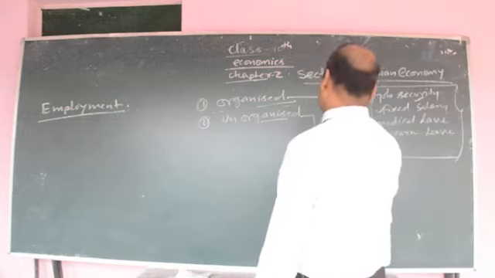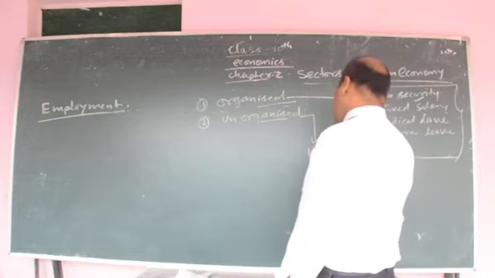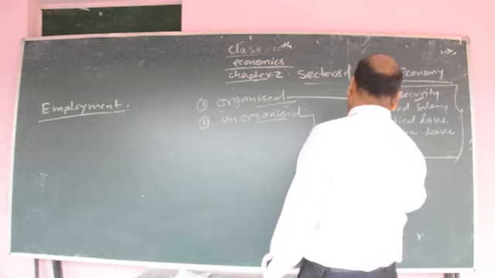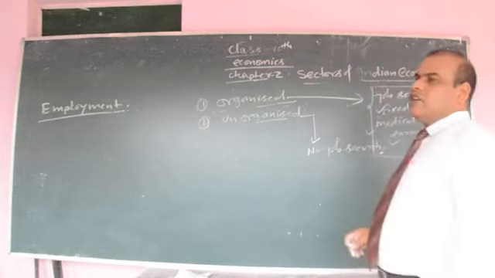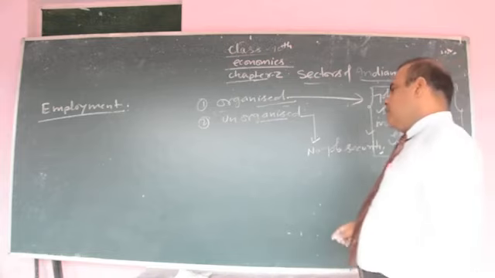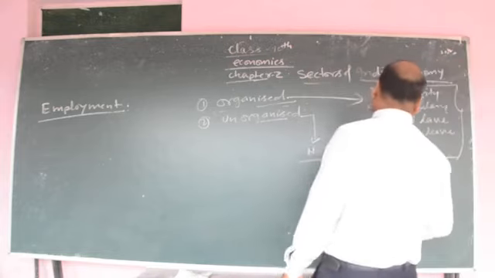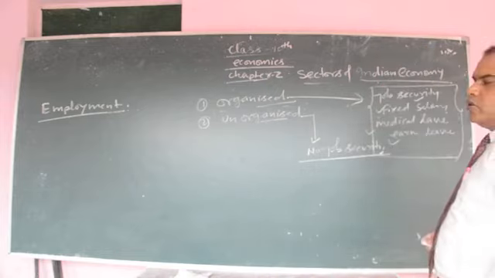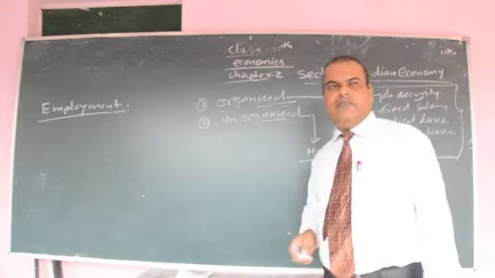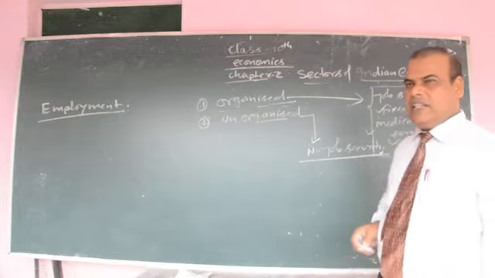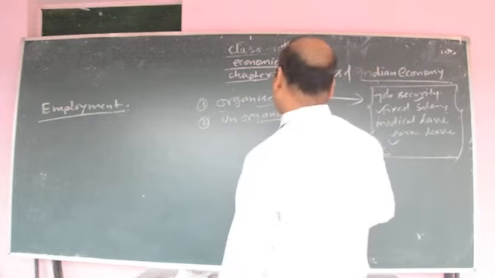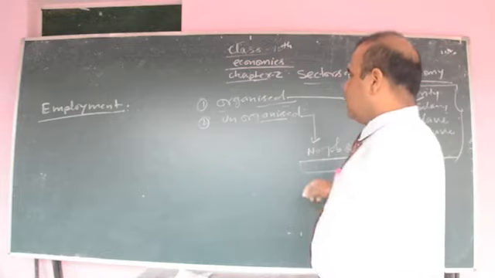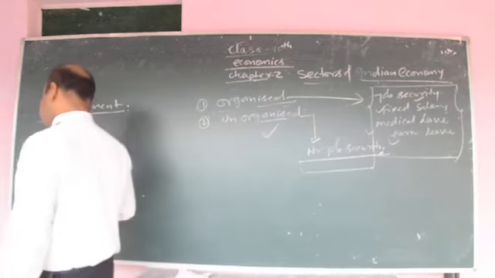Unorganized sector. In the unorganized sector, first thing, there is no job security. Salary is not fixed. Salary is decided on the basis of bargaining. Means there is no regular work, casual work is there. There is no facility of medical leave. There is no facility of other leave. Whenever they work, they get payment. If they do not work, they do not get payment. Okay? This is the unorganized sector.